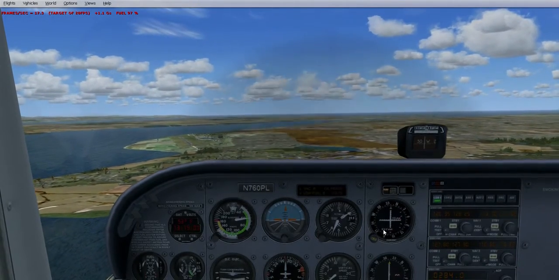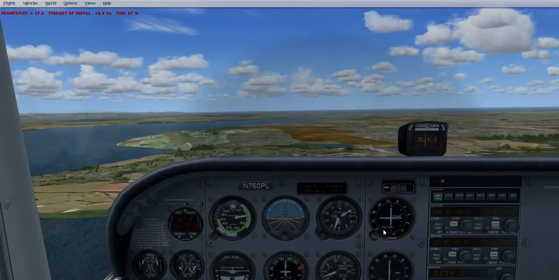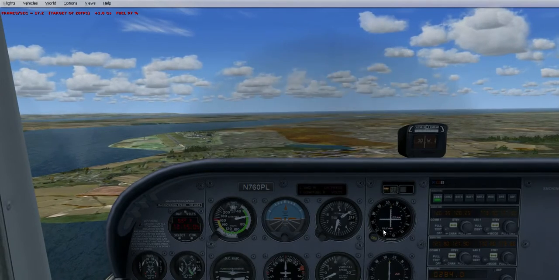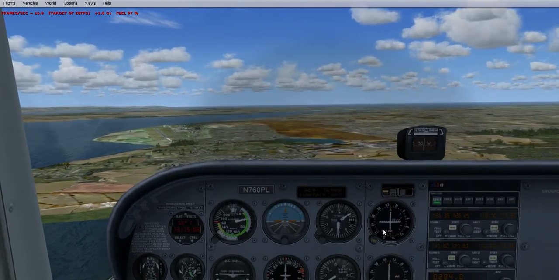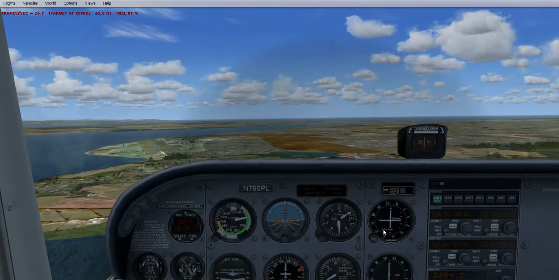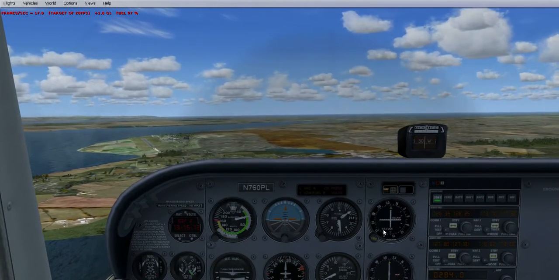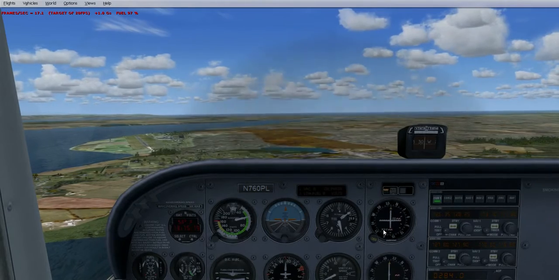Almost landed. Okay, so our flaps are set in full, 100%, and I'm just going to try and line up with the runway a bit more now.